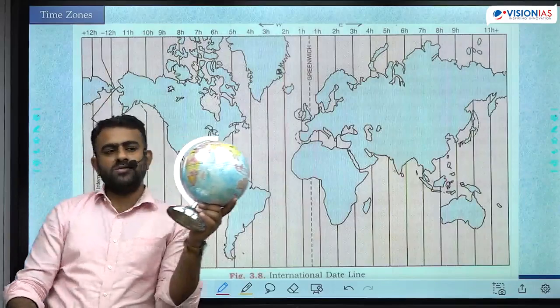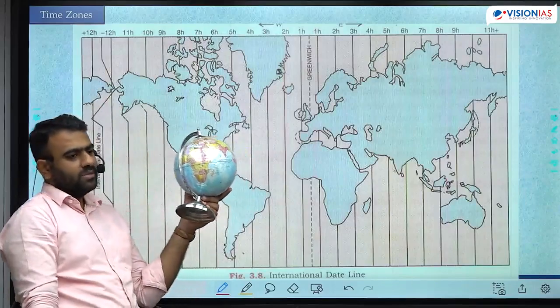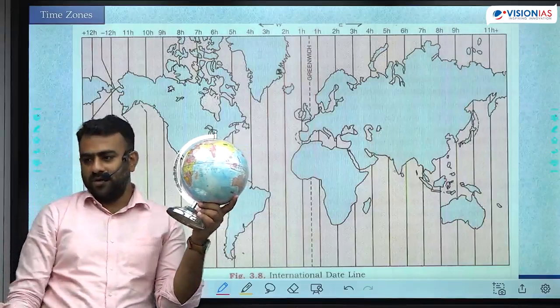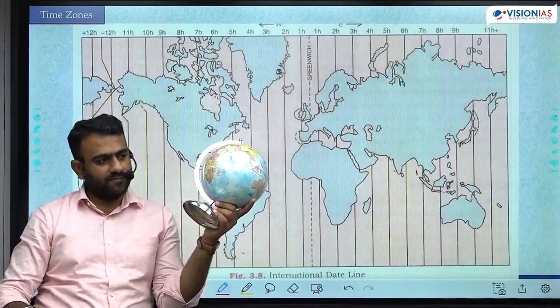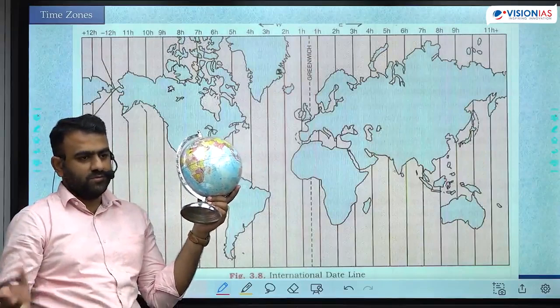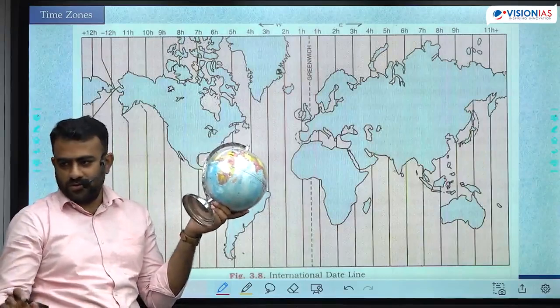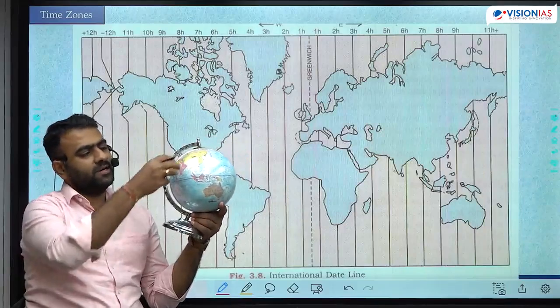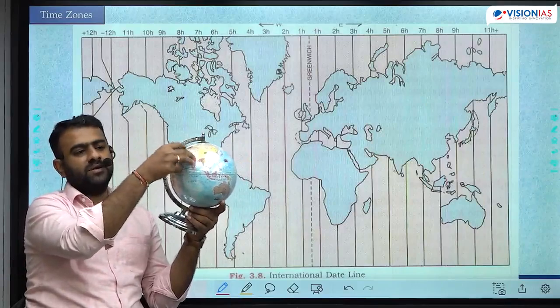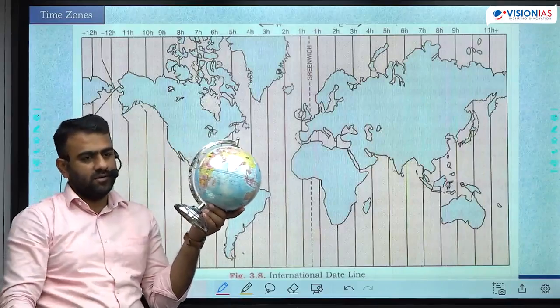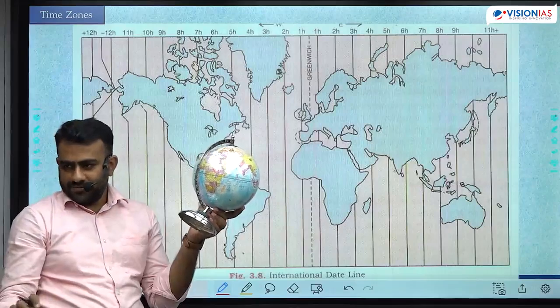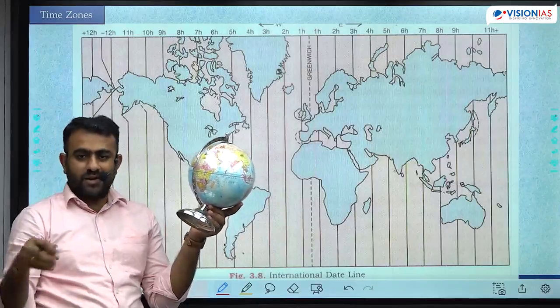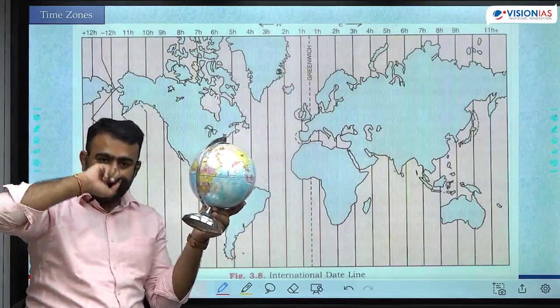In the earlier days, this was not a problem because there was no real-time communication. There was no regular communication happening. Real-time was nowhere possible in earlier days. Whatever the interaction, whatever the activity which was happening, it was limited to that area only. Purana time mein. So there was no necessity to know what is the time in another place.